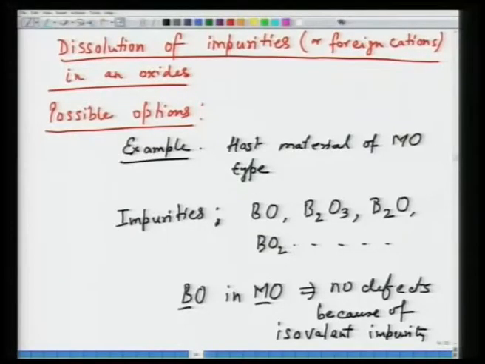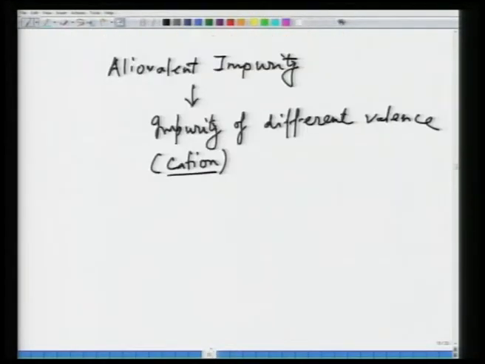If the impurity has the same valence as the parent lattice, you do not have any defect creation, but the moment you have an impurity of different valence and different formula, you have defect creation, and these are called aliovalent impurities.